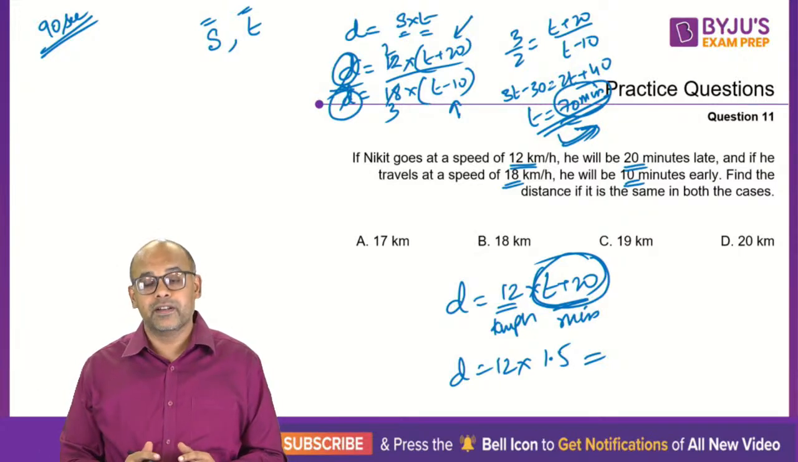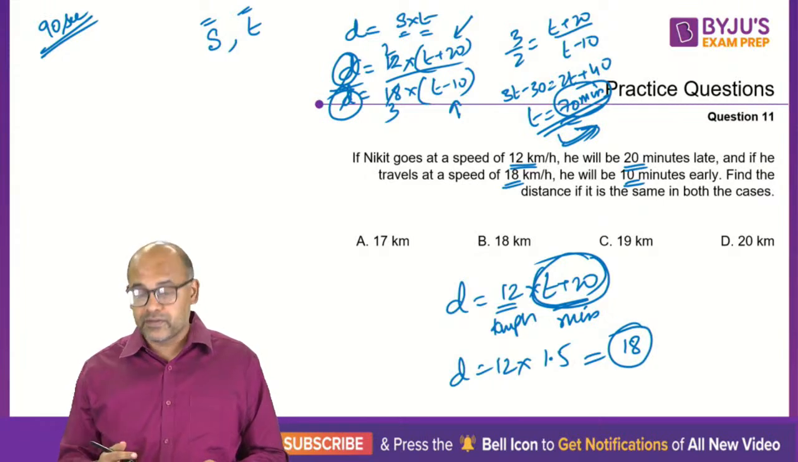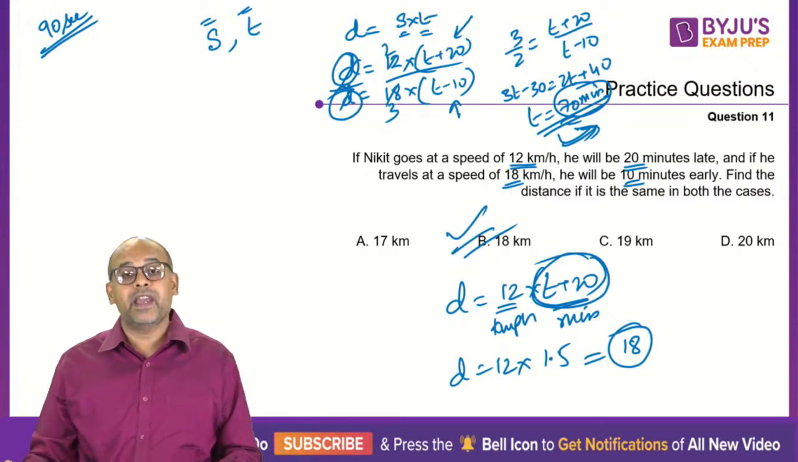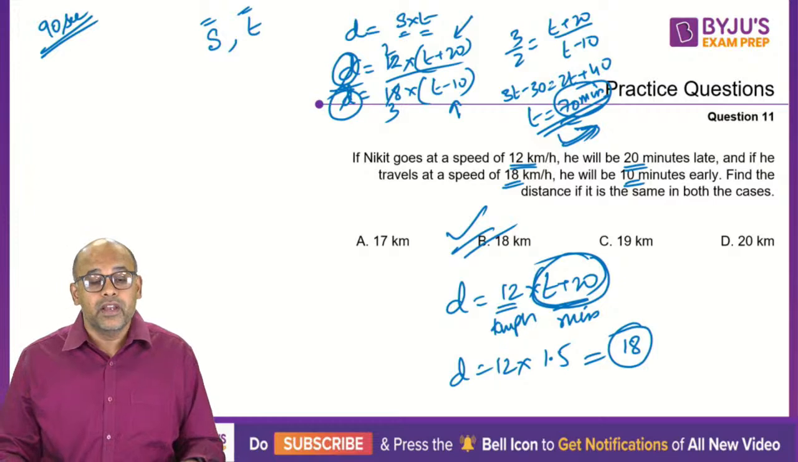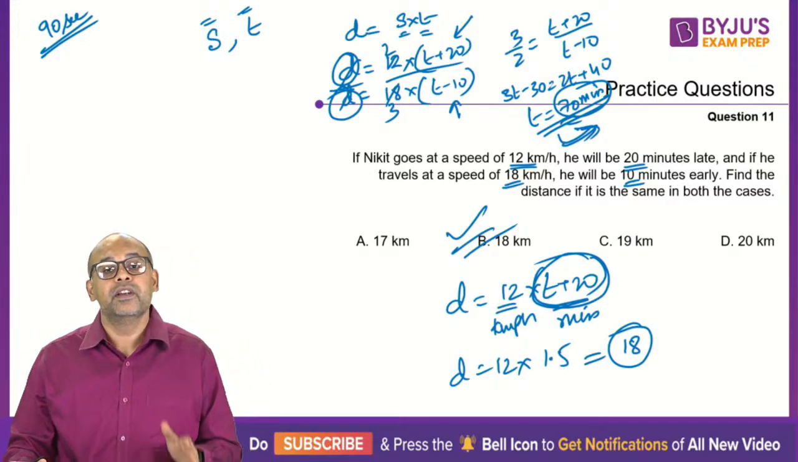Then I'll convert here. So here I'll get 12 into 1.5, which is 18. 12 plus 6, which is 18. So the answer is option B, 18 kilometers. Okay, so this kind of question you should be able to do in about 90 seconds, guys. So you somehow missed it. Let's go ahead, don't worry.